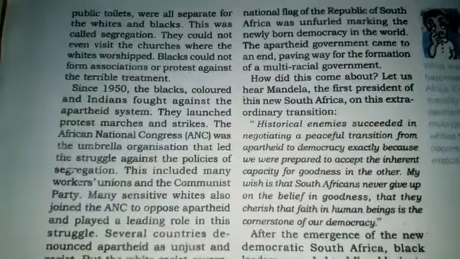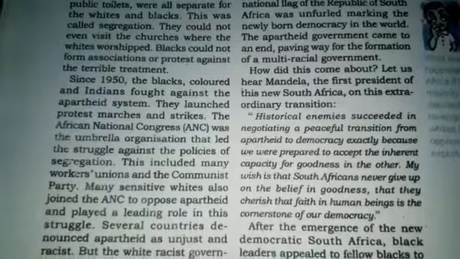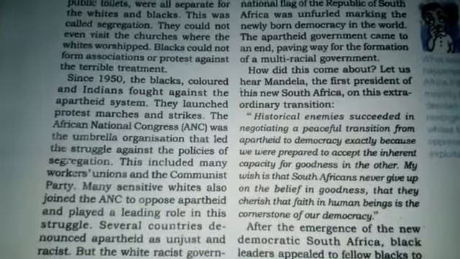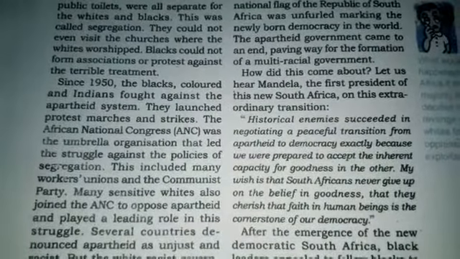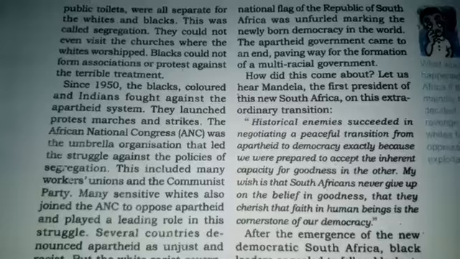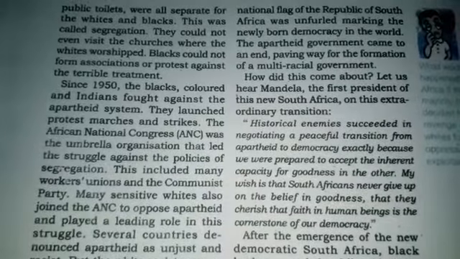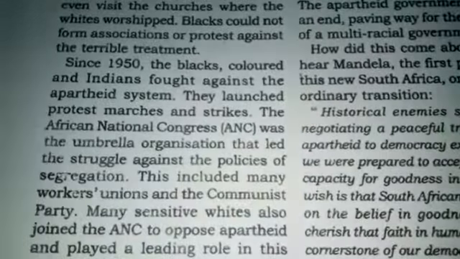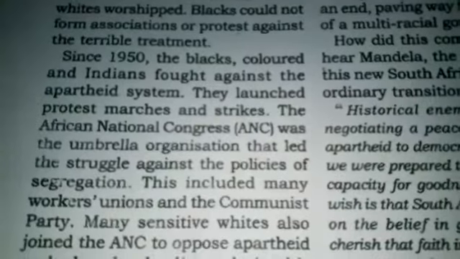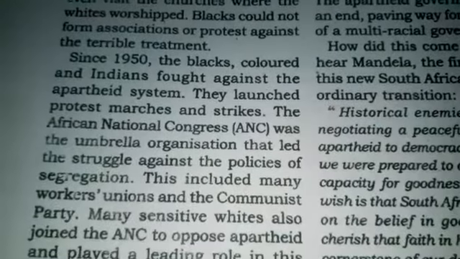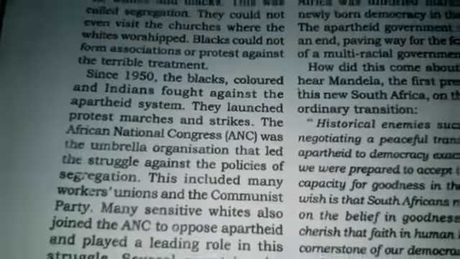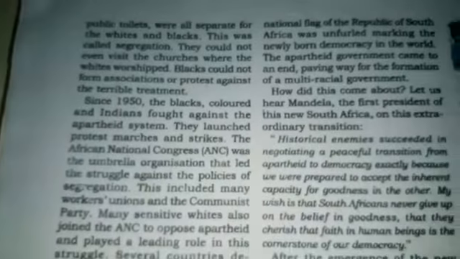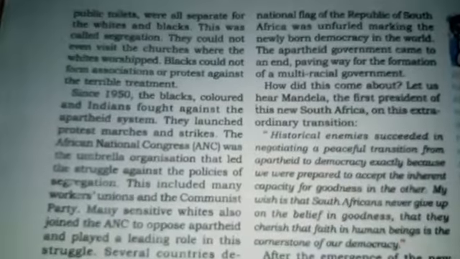So in this way, the whites oppressed the blacks, but still the black people didn't give up and continued to defend. This protest was led by the ANC. ANC means African National Congress, and some white people also supported them.